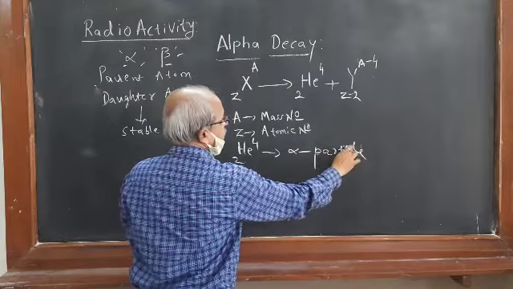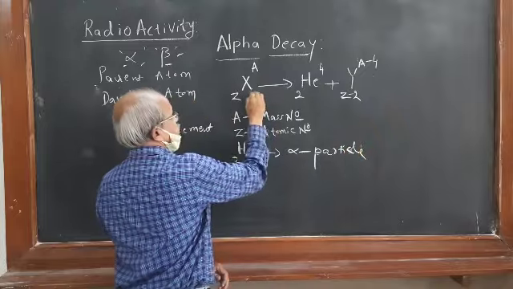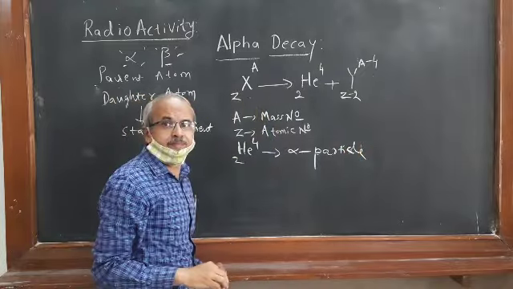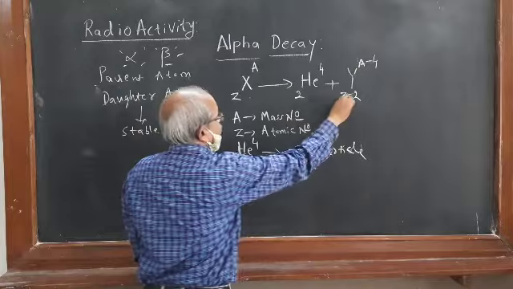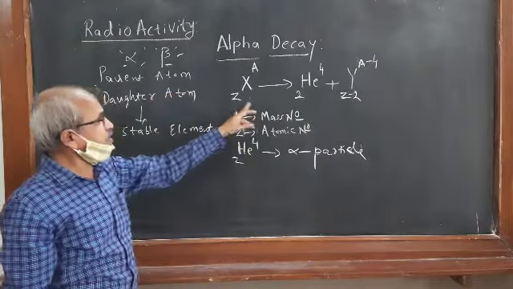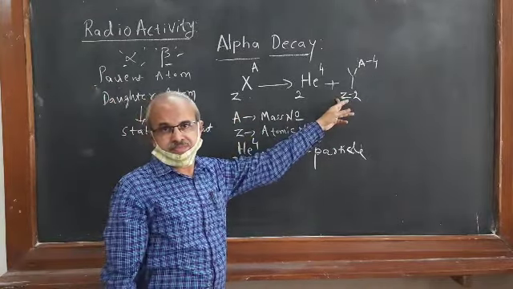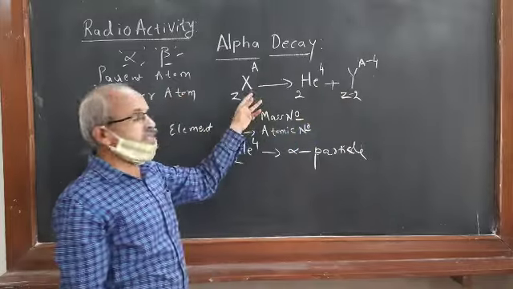So this is the parent nuclei, and this is the daughter nuclei: parent element, daughter element.